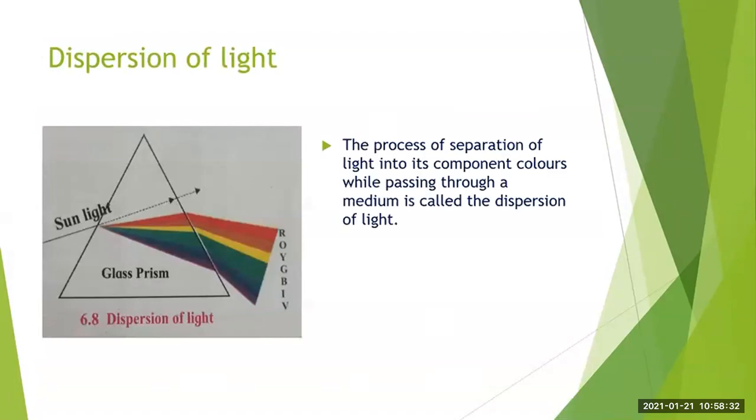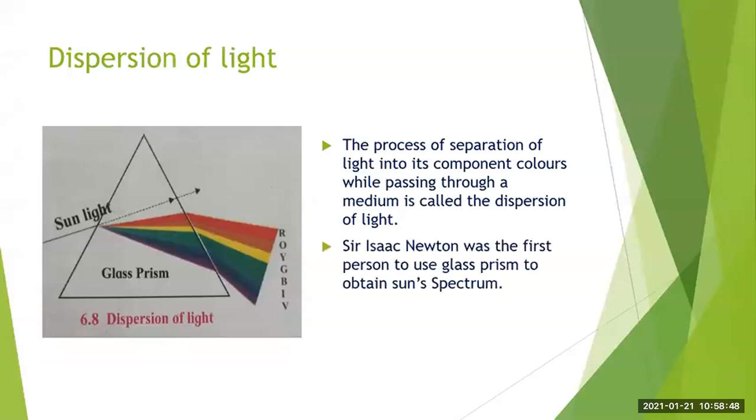Now, what is dispersion of light? The process of separation of light into its component colors while passing through a medium is called the dispersion of light. So this diagram is very important. Sir Isaac Newton was the first person to use a glass prism. Remember this: Sir Isaac Newton was the first person to use a glass prism to obtain the sun's spectrum.